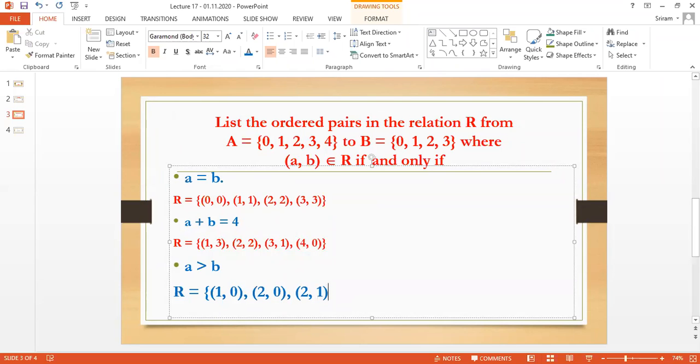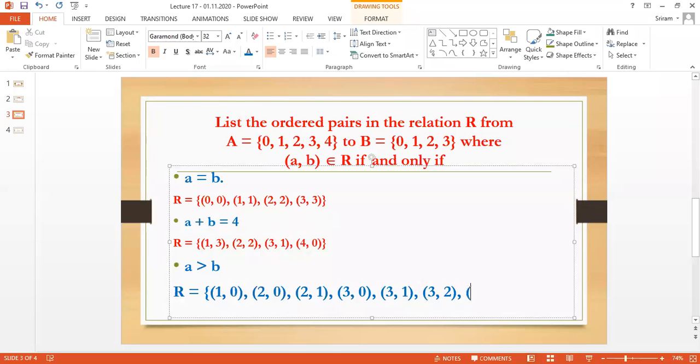So when I am checking the condition, we have to check all the elements. I am going to check 3. You have to check one by one, dear. You have to take the first element, second element, third number. When I take 3, I have 3 numbers smaller than 3. 3, 0 is a small number. 3, 1 is a small number. 3, 2 is a small number. So I have 3 pairs: 3, 0; 3, 1; 3, 2.